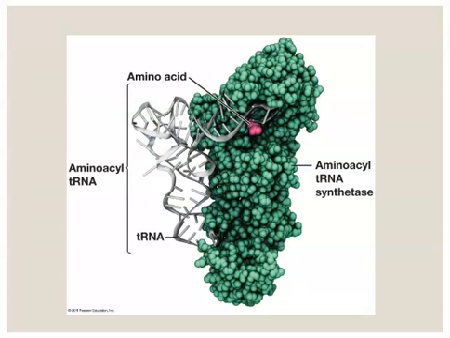I just want to point out here that when we think about these things, it's important that we keep scale in mind. So if you look at this drawing, we're looking at a charged tRNA. We're looking at an amino acyl tRNA. So this large molecule shown in green, this is the enzyme. This is amino acyl tRNA synthetase. And all these little green circles that you see, these represent individual amino acids in this protein, because that's what an enzyme is. It's a protein.